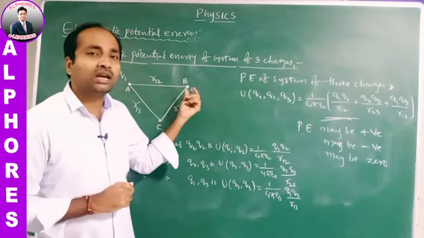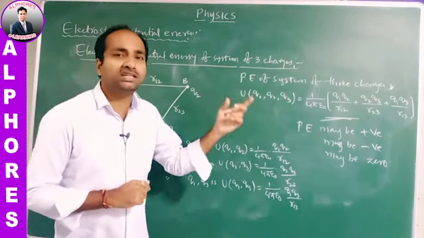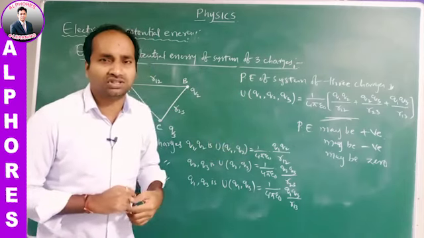When both are like charges, external work is required, so the work done is positive.